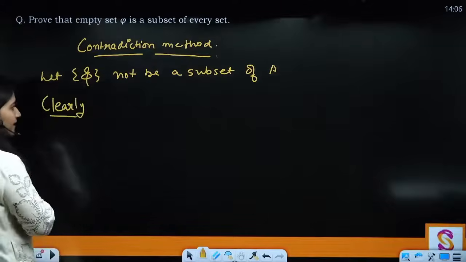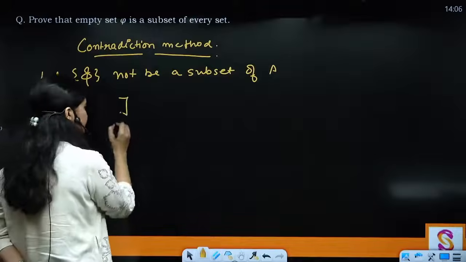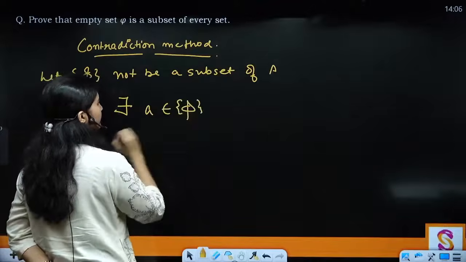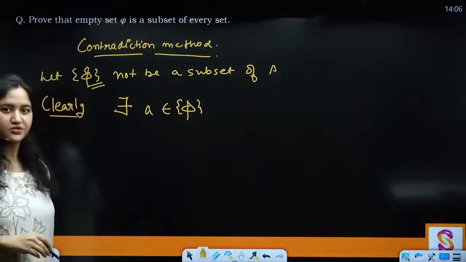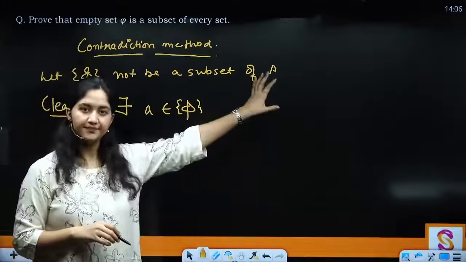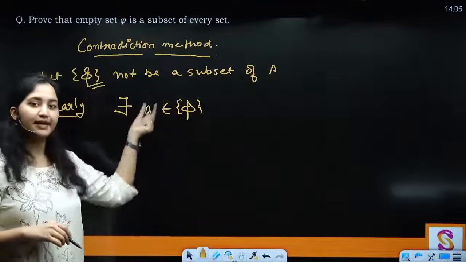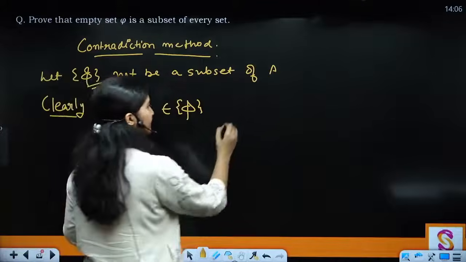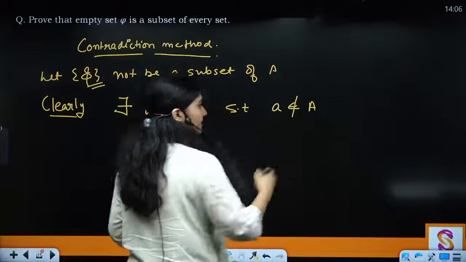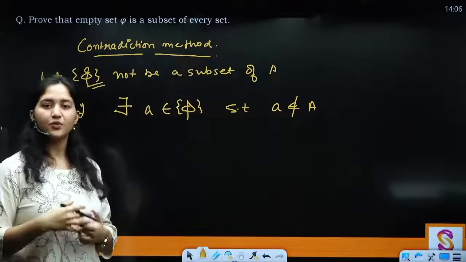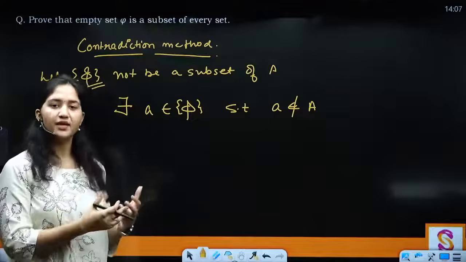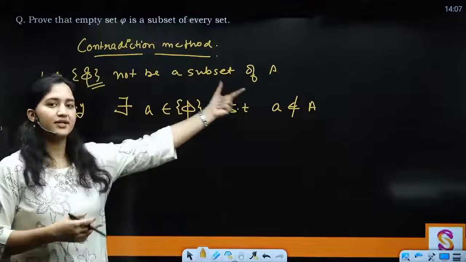So clearly, what I can say is that there exists a belongs to phi. ये भी एक set है. This is also a set. So if this set is not a subset of the set A, then there must be some element that belongs to phi such that a does not belong to A. ऐसा ही होगा. अगर आप कोई बोल रहे हो कि it is not a subset of A, that means कोई तो ऐसा element होगा that is going to exist in this set and not in this set.